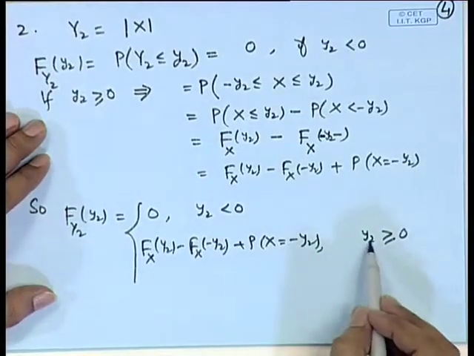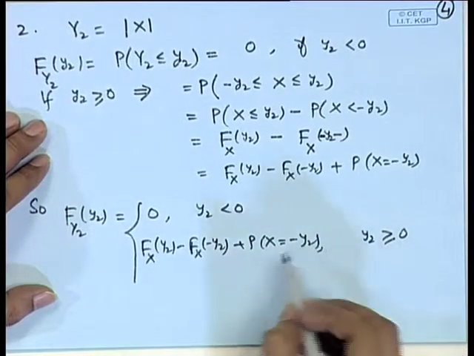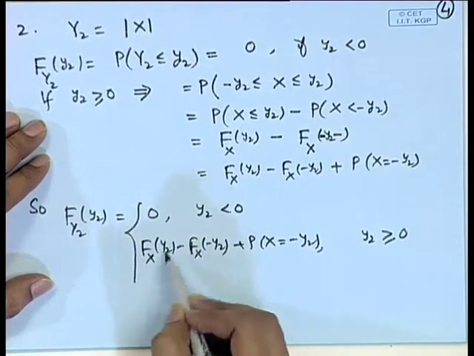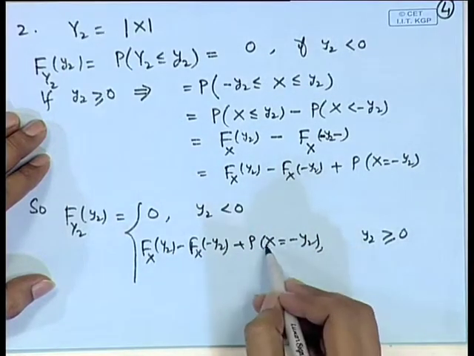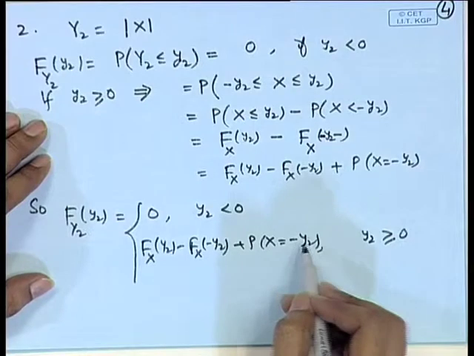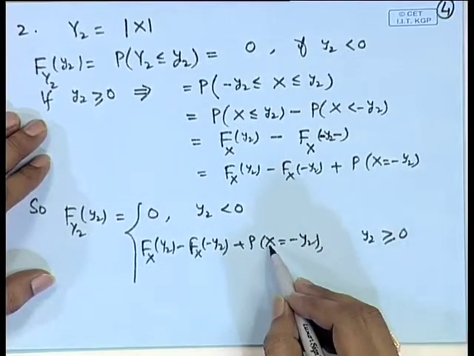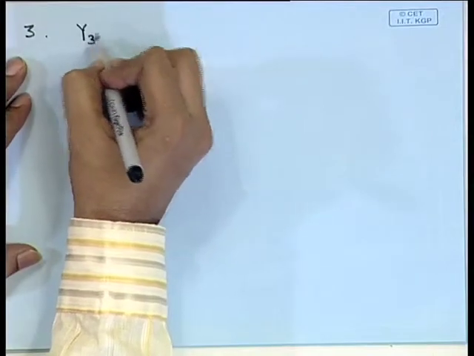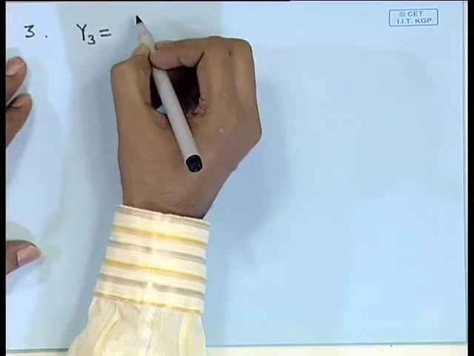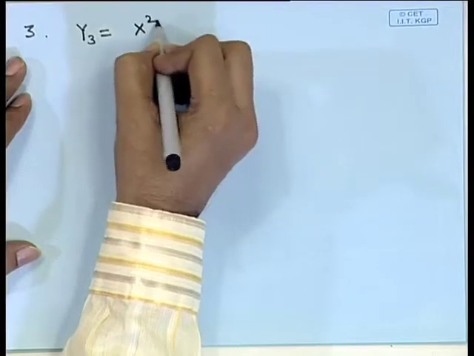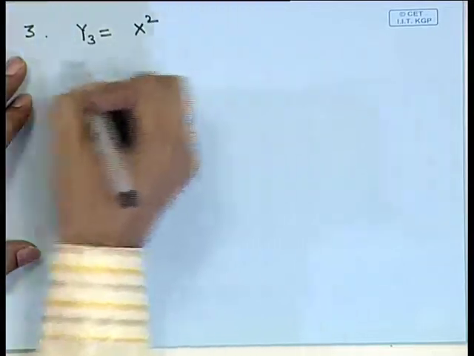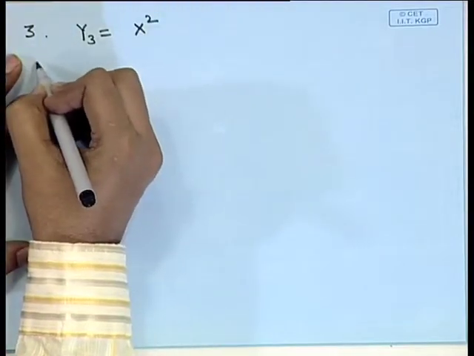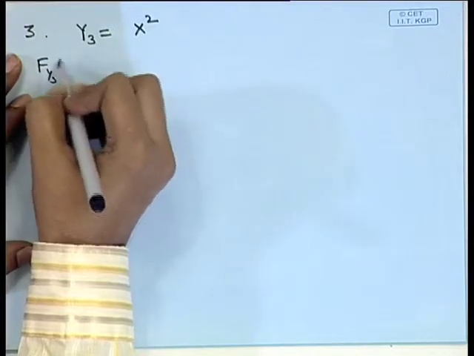Here you can note that if y 2 is equal to 0, then this term will vanish and this will reduce to probability of x is equal to 0. Also, if x is a continuous random variable, then this term will vanish. Let us take say y 3 is equal to x square. Once again, if I consider F of y 3 at y 3,